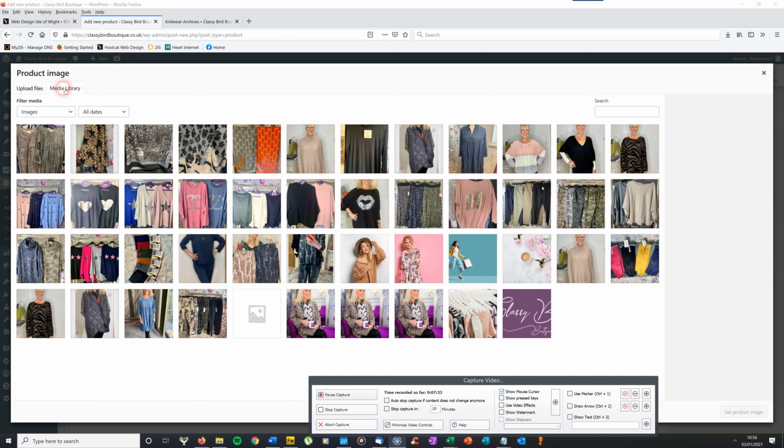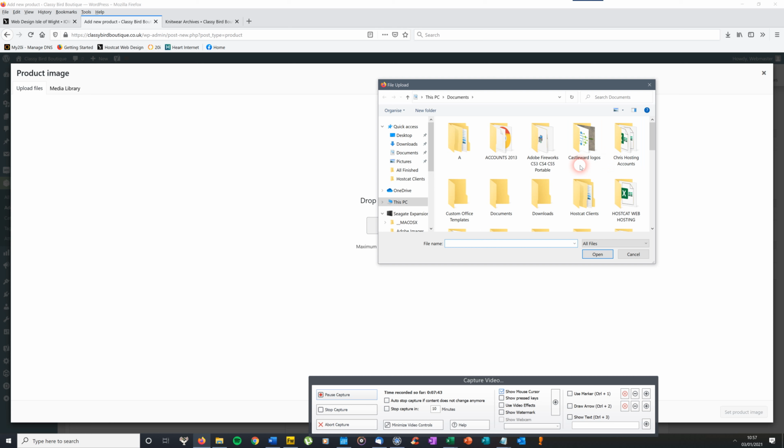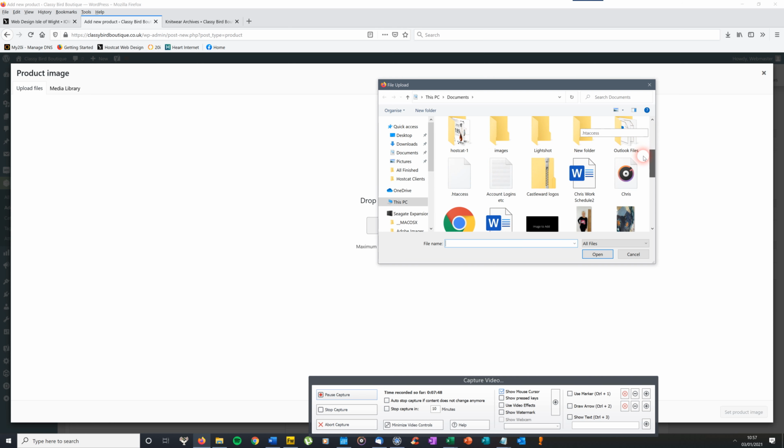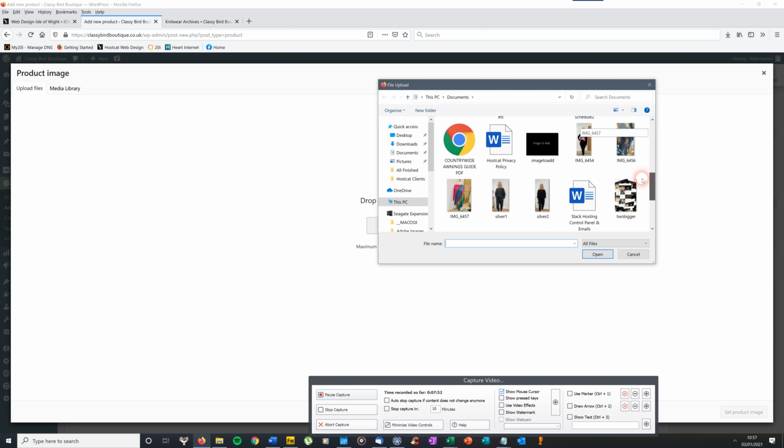So over here on the left hand side, you've got media library, and you've got upload files. That's what you'll need to use. Click on the button that says select files, and that will open wherever on your computer you're actually storing your images for upload.